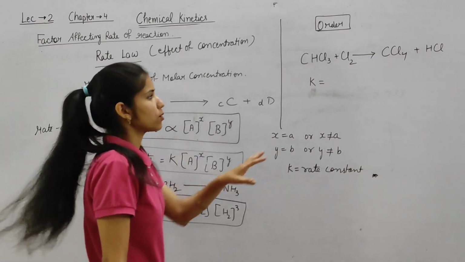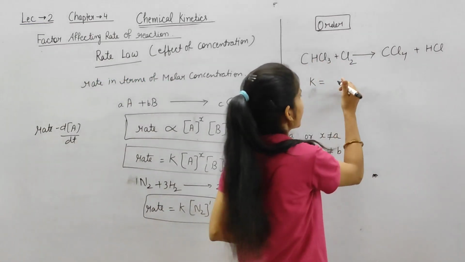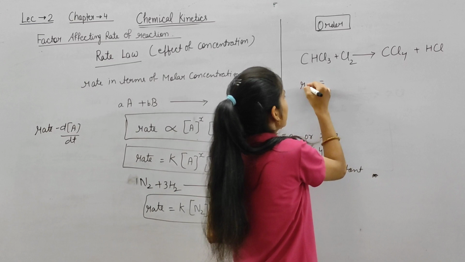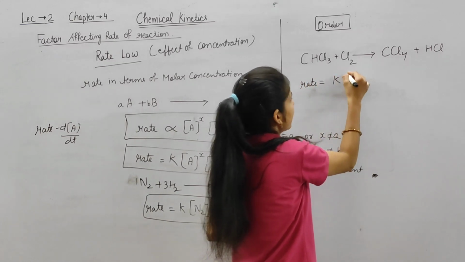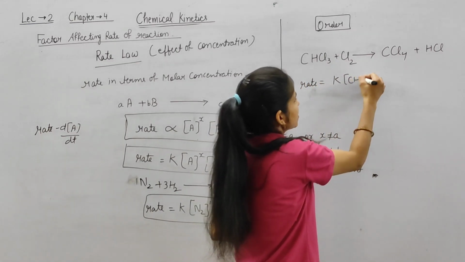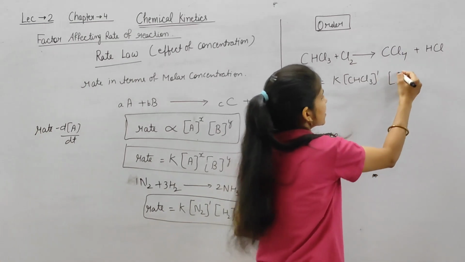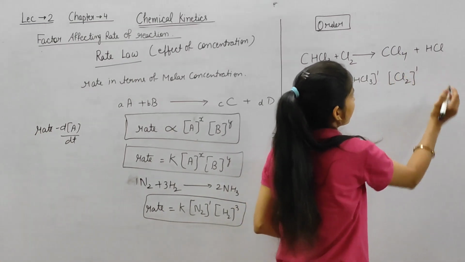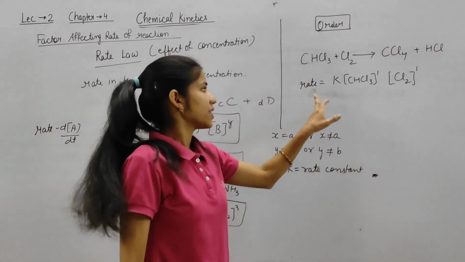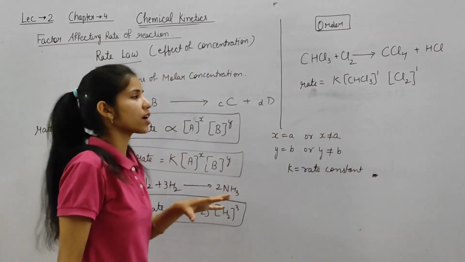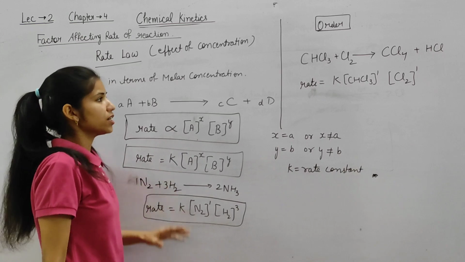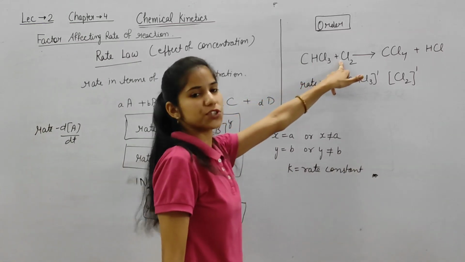If we are talking about their stoichiometric coefficient, rate is equal to K, here CHCl3 raised to the power 1 and Cl2 raised to the power 1. This is theoretically, according to their stoichiometric coefficient.